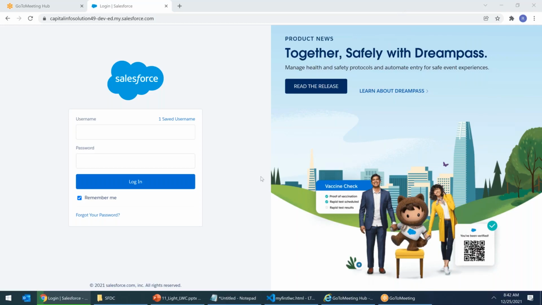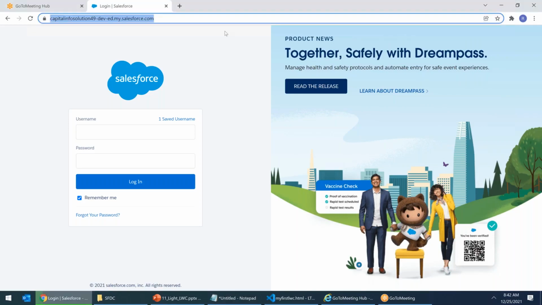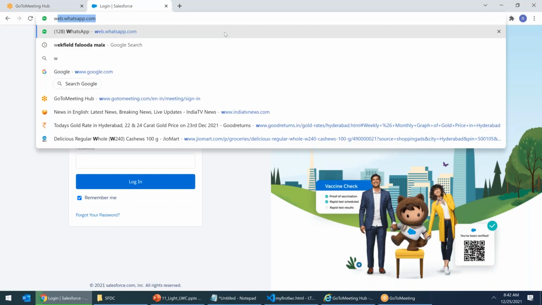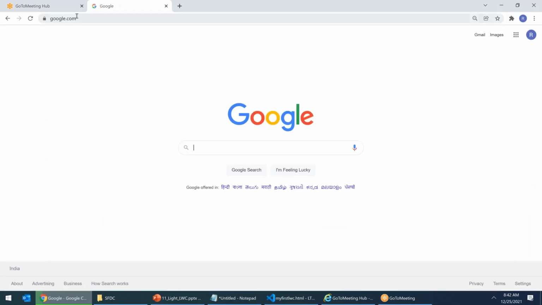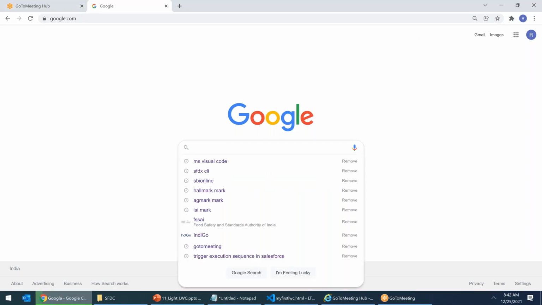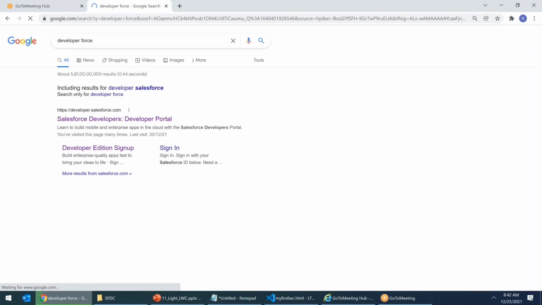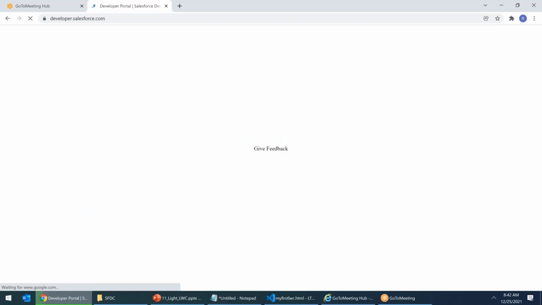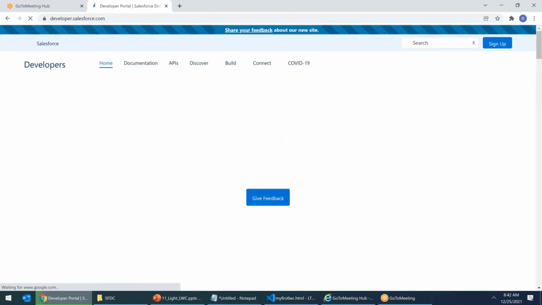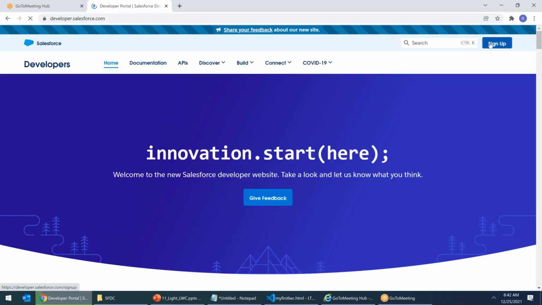Now, let's get going and start. The first thing is that I am going to create a separate environment for this Lightning batch. For those who are first time in Lightning or have not been in my class earlier, in case you don't have a developer account, go to Google, type developer force, and go to developer.salesforce.com. Click on sign up.